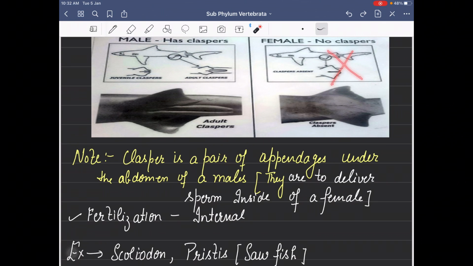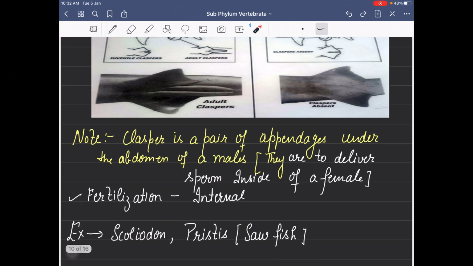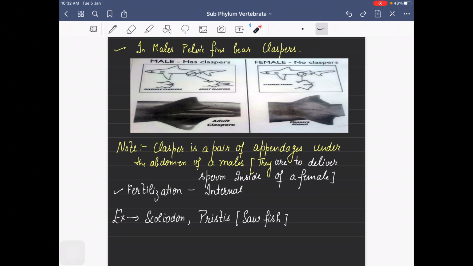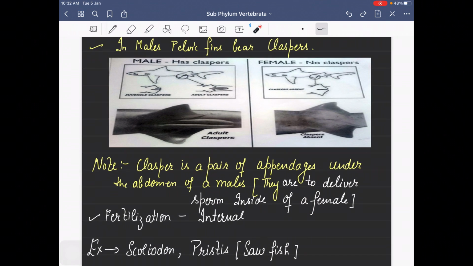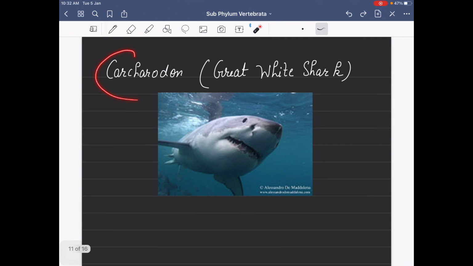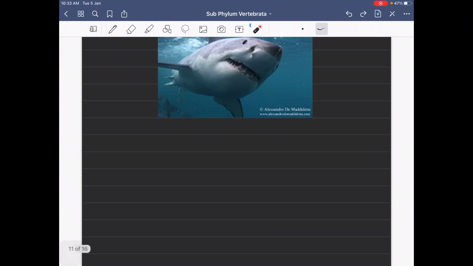No clasper is there in females. Fertilization is internal. Scoliodon, Pristis, then stingray, as well as torpedo, these are examples of cartilaginous fishes. One of the very beautiful examples is the great white shark, Carcharodon. Carcharodon is a great white shark which is an example of Chondrichthyes.